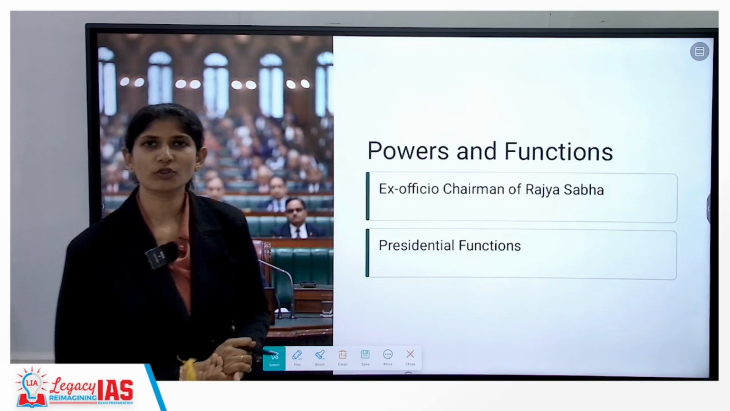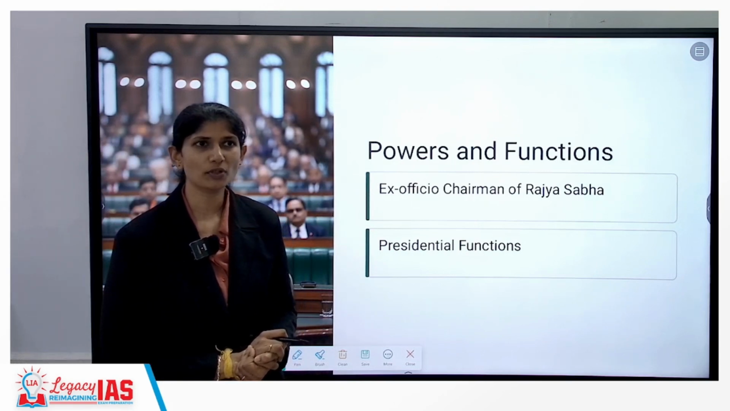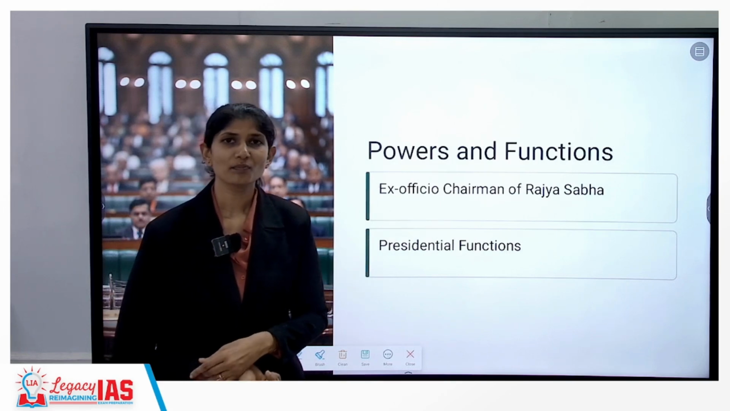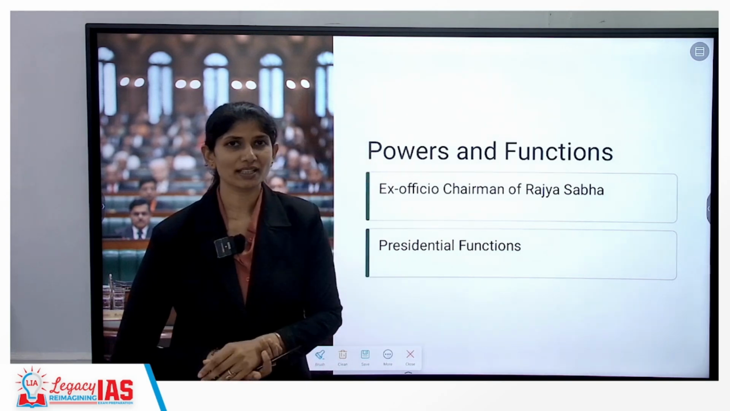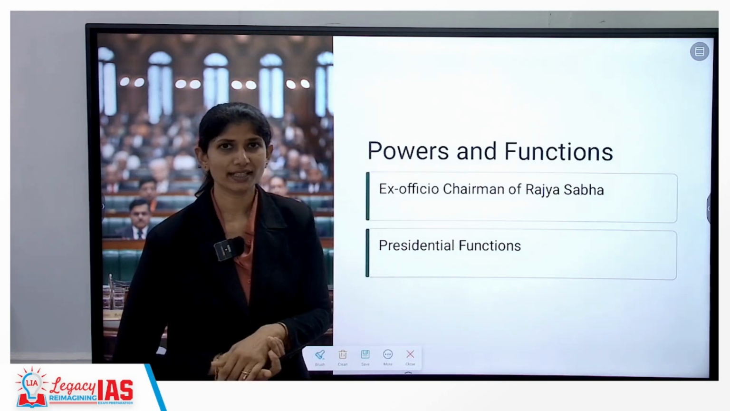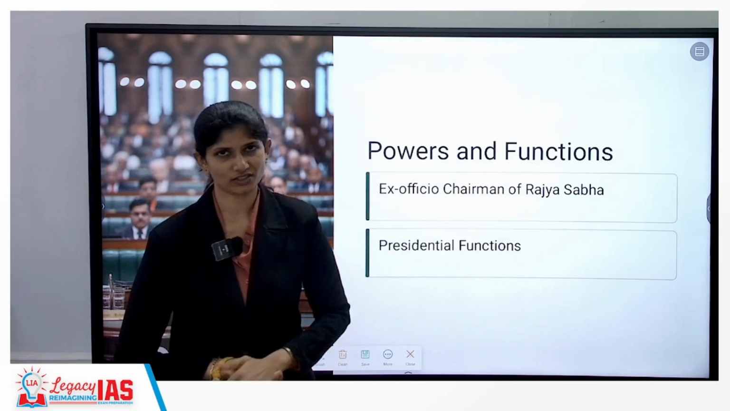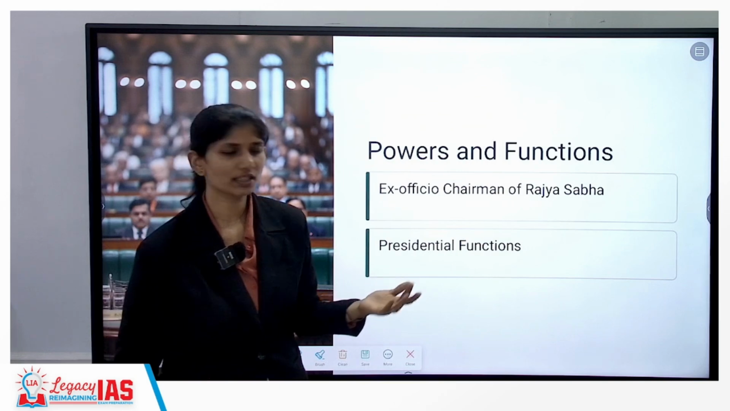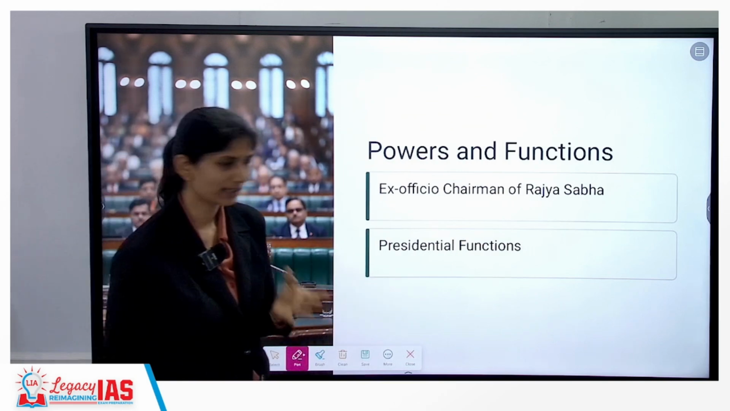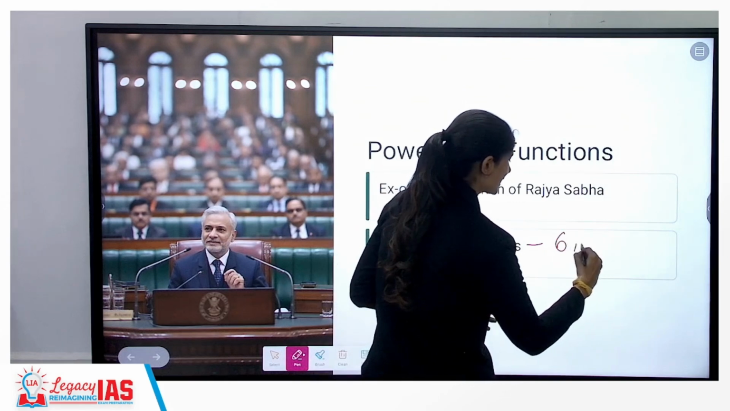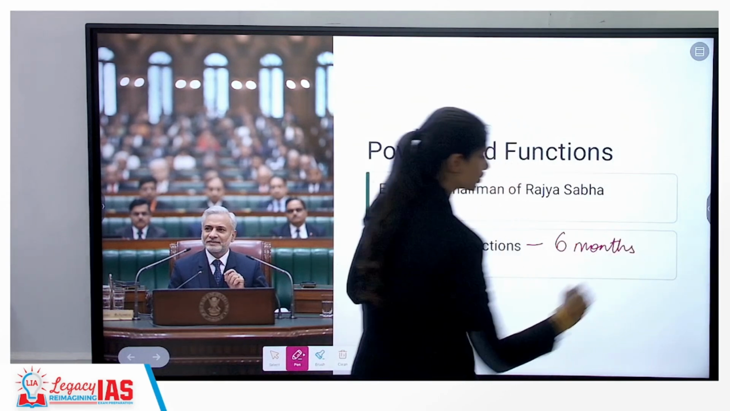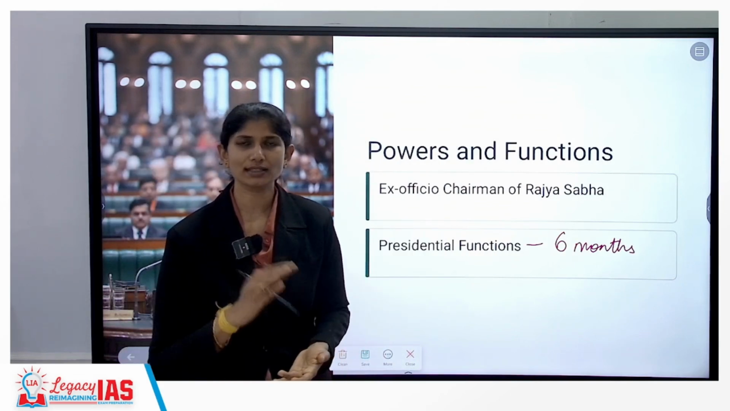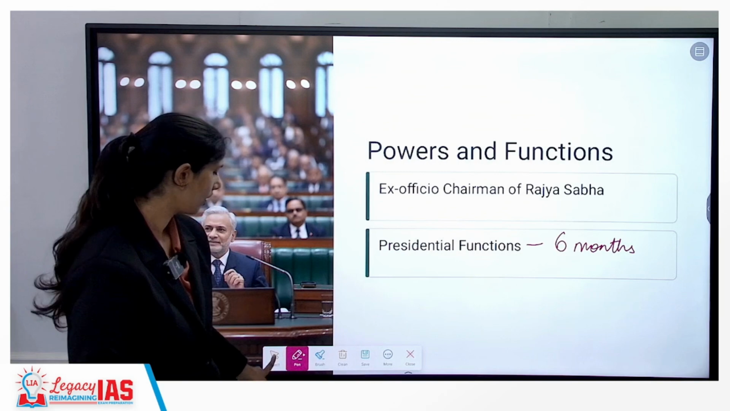What are the powers and functions of the vice president? First and foremost, he is the ex officio chairman of Rajya Sabha. When we said effective majority by Rajya Sabha and simple majority by Lok Sabha, it is because he is the chairman of Rajya Sabha. He will perform the presidential functions in case the president's office is vacant, only for 6 months, within which elections have to be conducted. In those 6 months, he will receive the housing allowance and all that, as a president would. Alright.